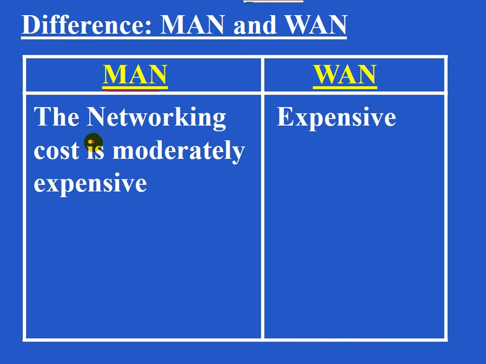To form MAN, the networking cost is moderately expensive, and for WAN it is expensive. For MAN, multiple switches are involved, so we can say moderately expensive. Here we make use of expensive networking devices like gateway.